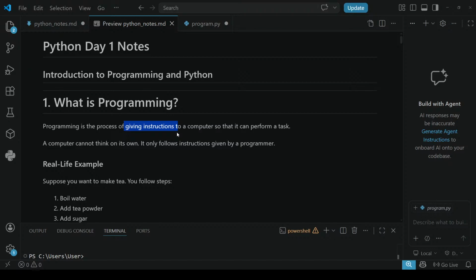Next, a computer cannot think on its own, it only follows instructions given by a programmer. See, now I am a programmer. If I give instructions to a computer, it follows. It cannot think on its own.